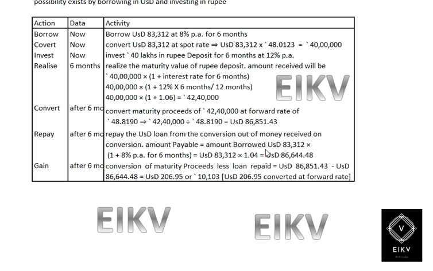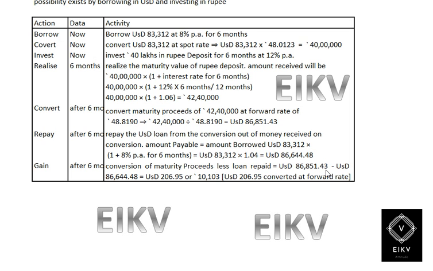The loan amount will be 83,312 into 1.08 to the power 6 by 12, and the final amount would be $86,644.88.